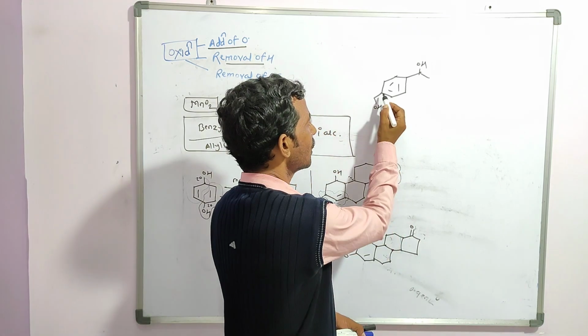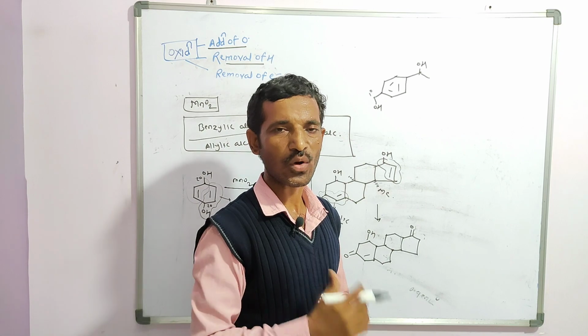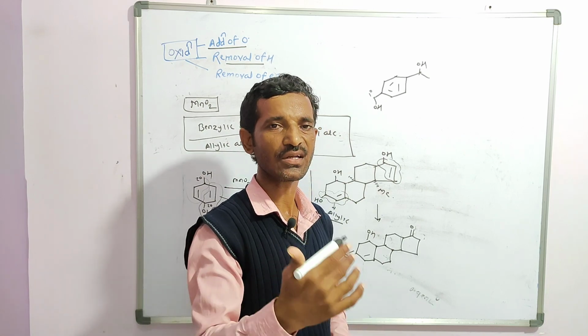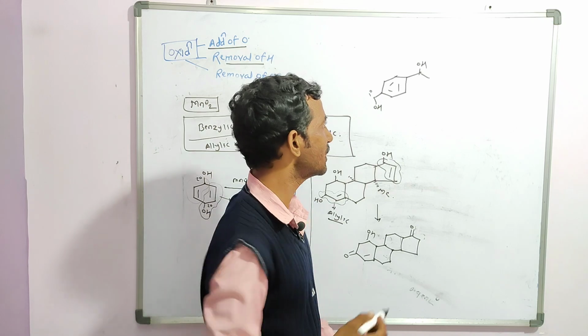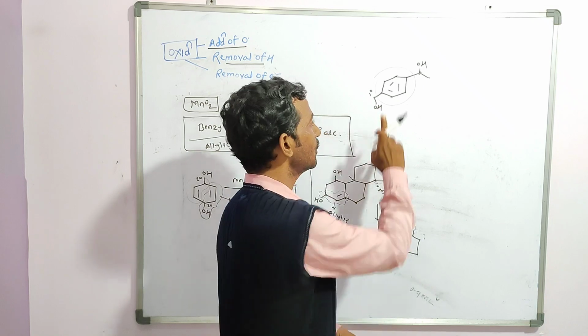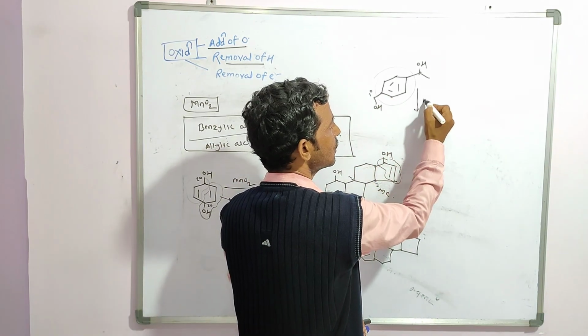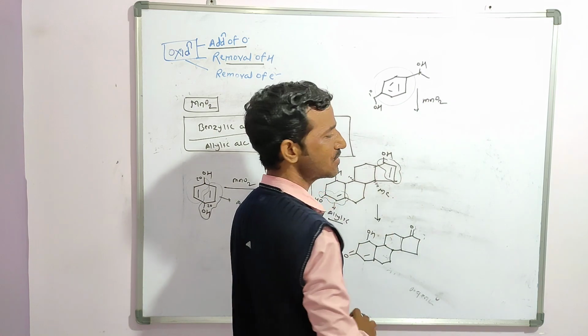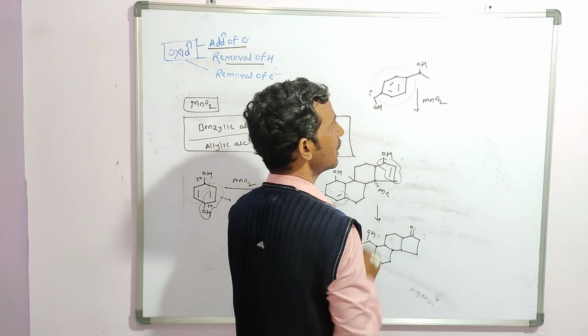Now this carbon is linked with 1 carbon, so this is called a 1 degree alcohol. So what I told you is that 1 degree converts into aldehyde and 2 degree converts into ketone. But keep in mind, this is not allylic, this is benzylic. Suppose I use manganese dioxide, which is the oxidizing agent. The 2 degree alcohol is unaffected because there is no allylic position.